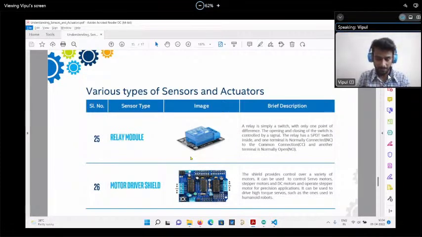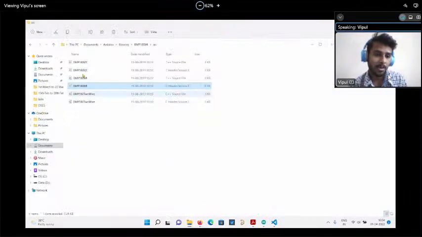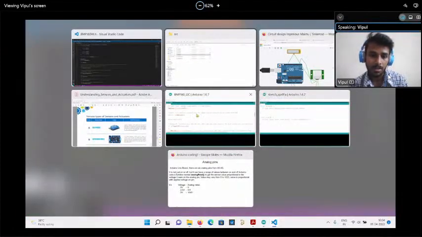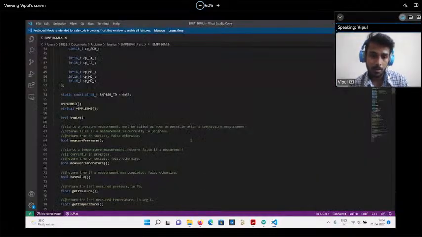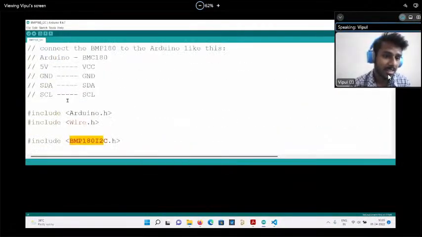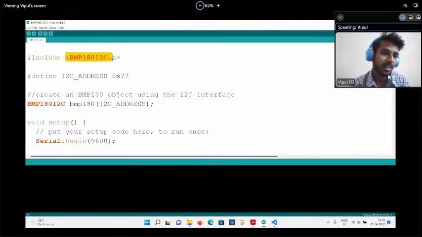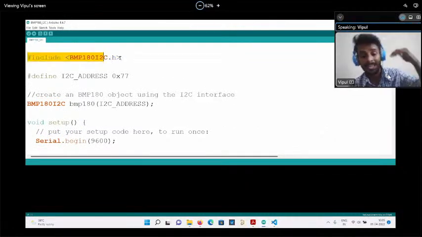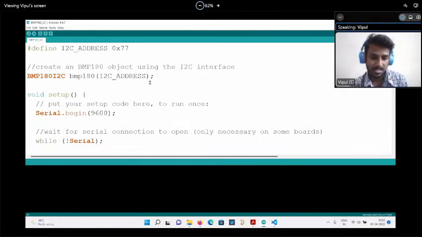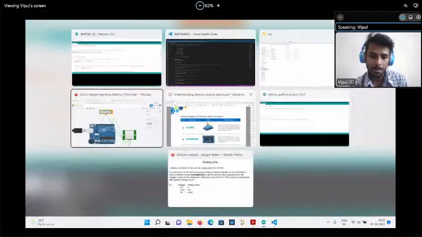They have recommended some libraries, and you just have to install them. If you want to go into more depth, you have to go to the folder where that library is stored, and they have explained what is inside that header file. At the start, they have #include header files. Include means whatever code they have written, you have to include in your code. We'll try to cover this difficult part in the next session, because the main purpose of